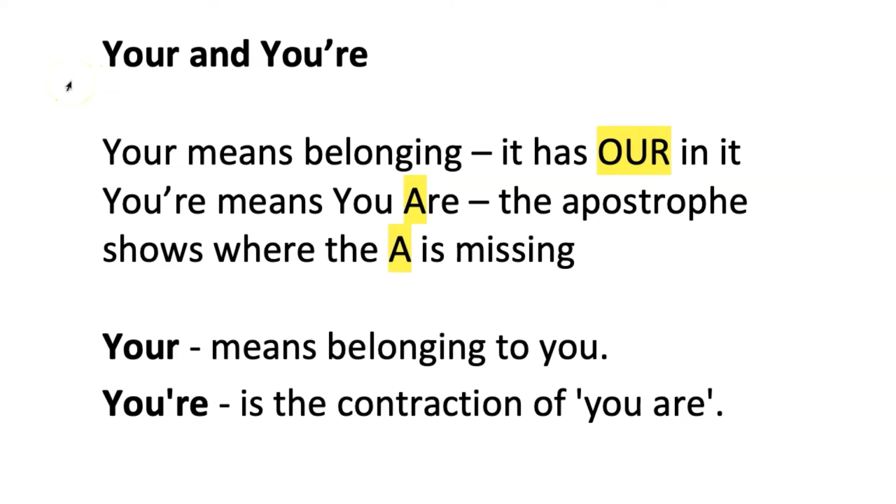It is incredibly common for people to mix up your and you're. So what you need to remember is that your means belonging to you, and you're with the apostrophe is the contraction of you are. And how to remember this? Well, your meaning belonging has the word our in it. So obviously that's going to be that spelling of your. Whereas you are comes out as you're. You can see that it's the A that's missing, and that's where the apostrophe goes to show where the A is missing. So this ought to be impossible to get wrong.